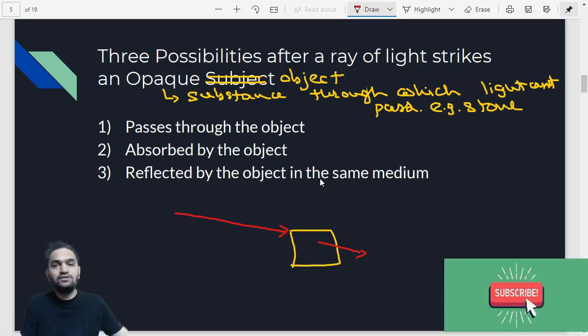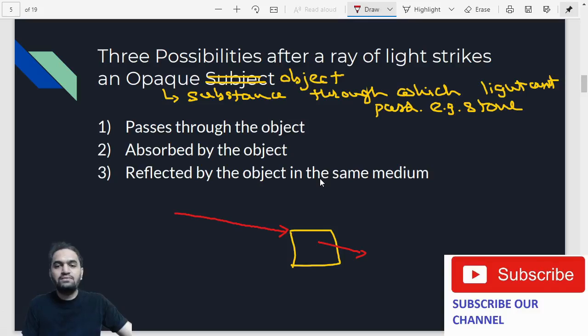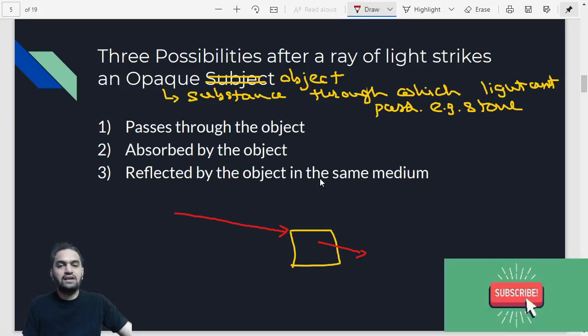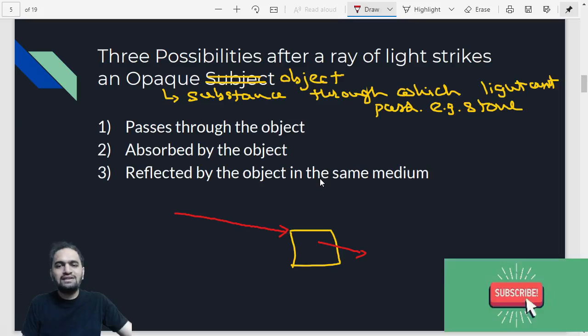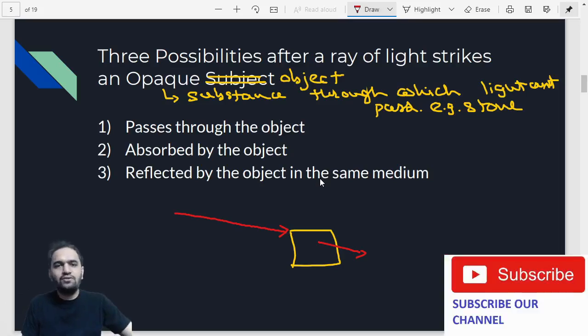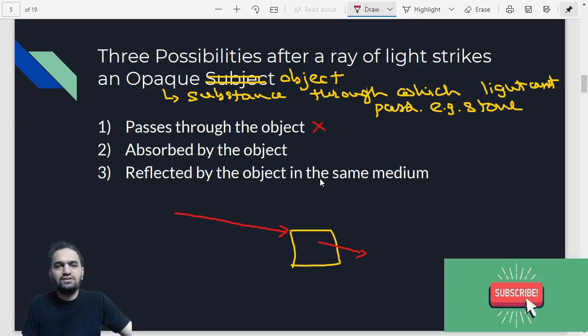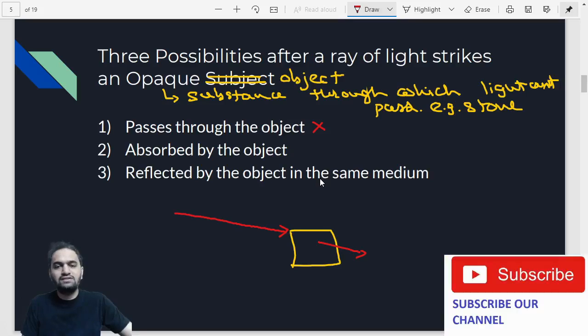Because if we take, suppose, a transparent object instead of an opaque object, then definitely the rays will pass through it. So this is one of the exceptions. As we have taken an opaque object, the rays of light are not going to pass through the object itself. So this is not possible in this case.